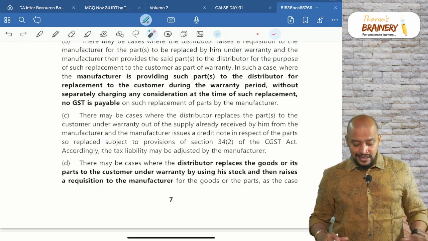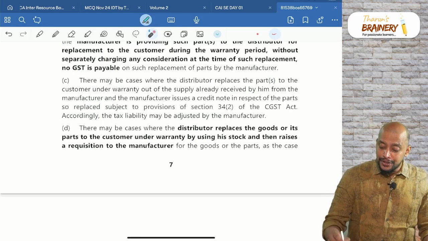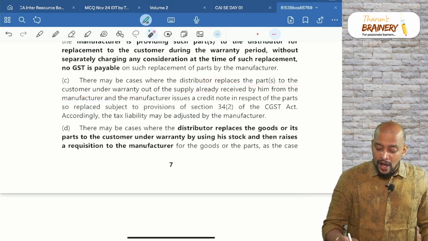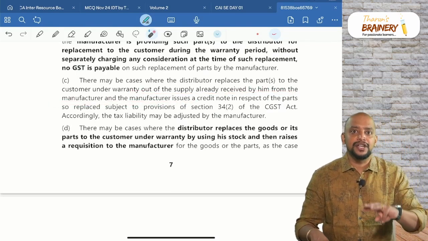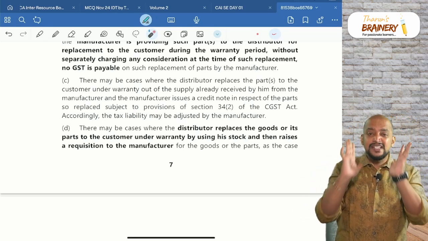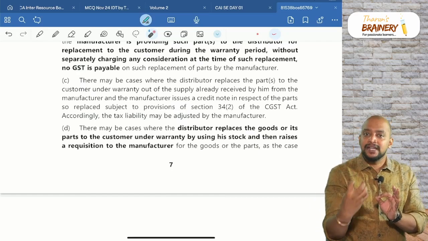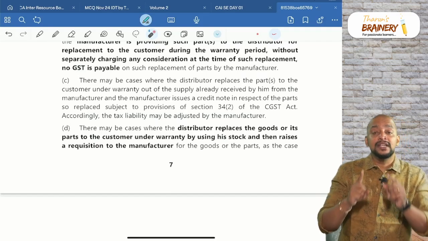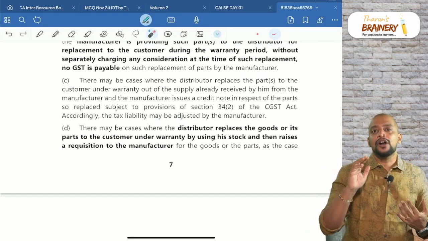Okay. And next one, there may be cases where the distributor replaces the part to the customer under warranty out of the supply already received by him from the manufacturer. So that is the third scenario. What is the first scenario? Just think of a car service center. The car service center purchases the parking sensor from a third party and replaces it for the customer. Thereafter, they get the reimbursement from the manufacturer. Whatever money they get, on that they need to pay GST.